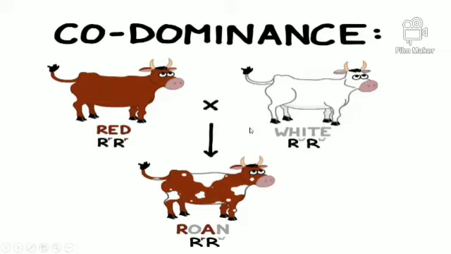Okay, so no one is recessive, so both appear in the F1 hybrid, and such a type of inheritance is known as codominance inheritance.